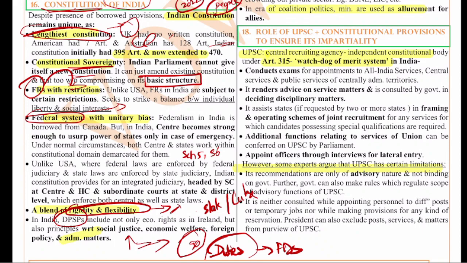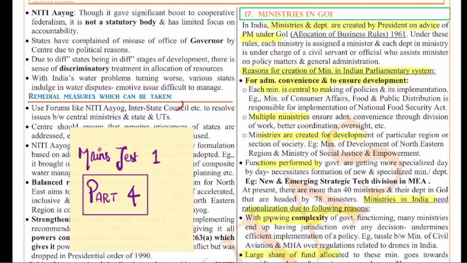Now let's move on to the next question, the 17th question. This is with regard to the ministries in the government of India. As we all know, we have various ministries that are created by the president on the advice of the prime minister under the Government of India Allocation of Business Rules of 1961. These ministers will be in place only as long as they enjoy the confidence of the president. That means till the time the president wants them. If the prime minister tells the president to remove a minister, the president will remove that minister.